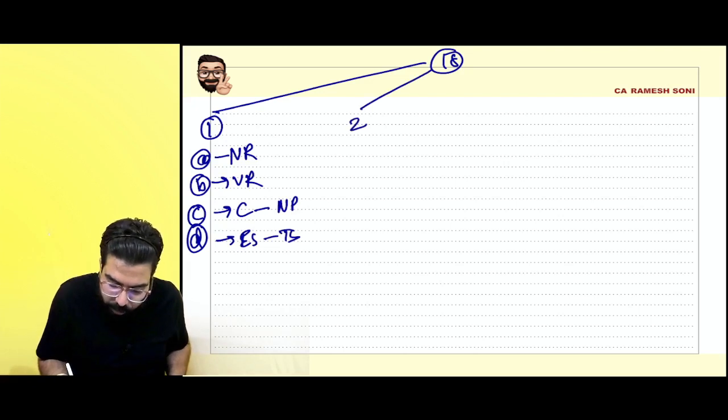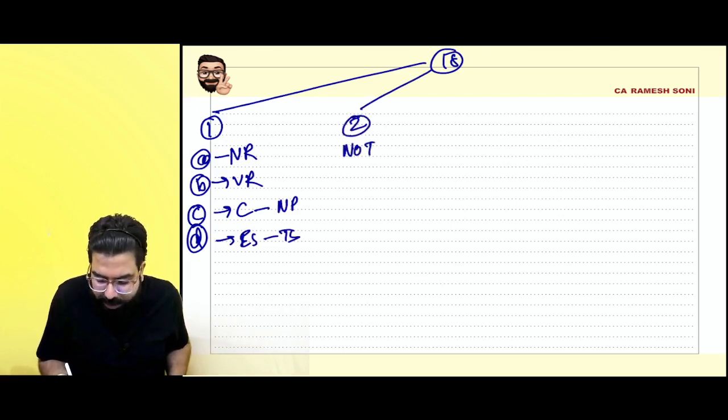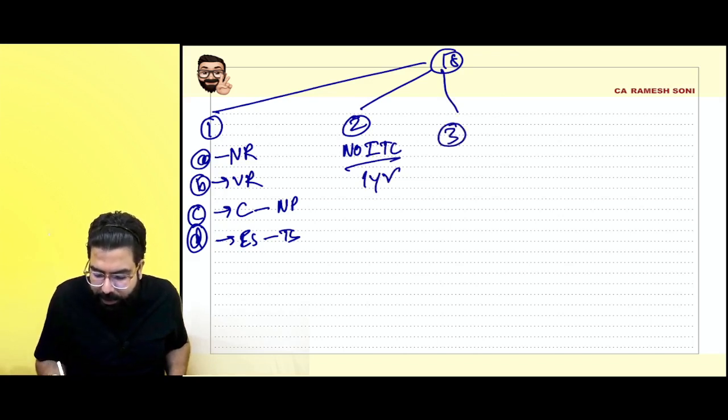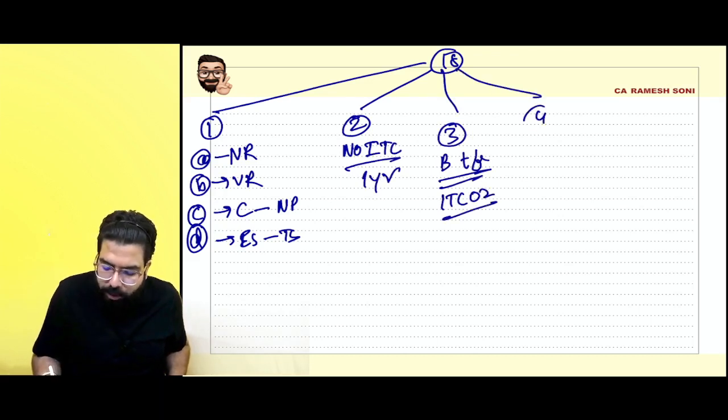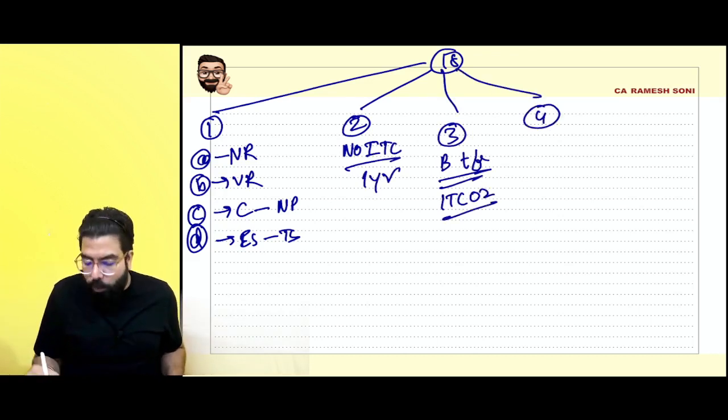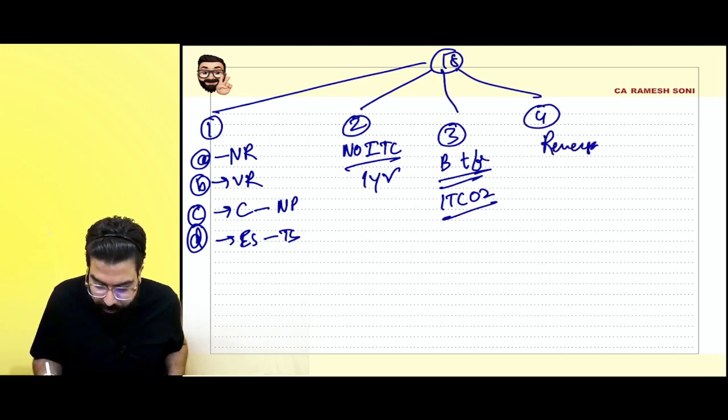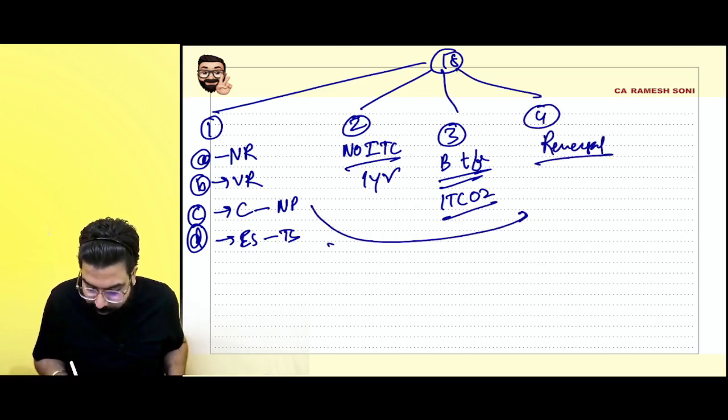Sir, section number 18.2 told no ITC of invoices older than 1 year. Section number 18.3 went ahead and told business transferred ITC also can be transferred, ITC-02 to be used. The fourth one was talking about reversal. Reversal means these two cases basically ulta.